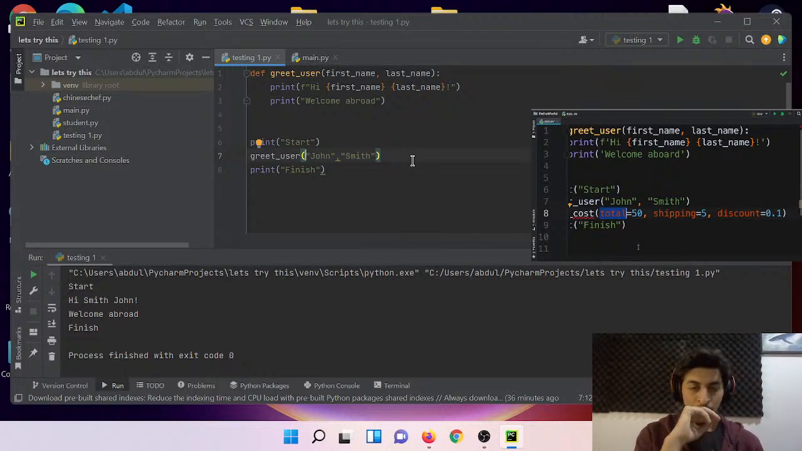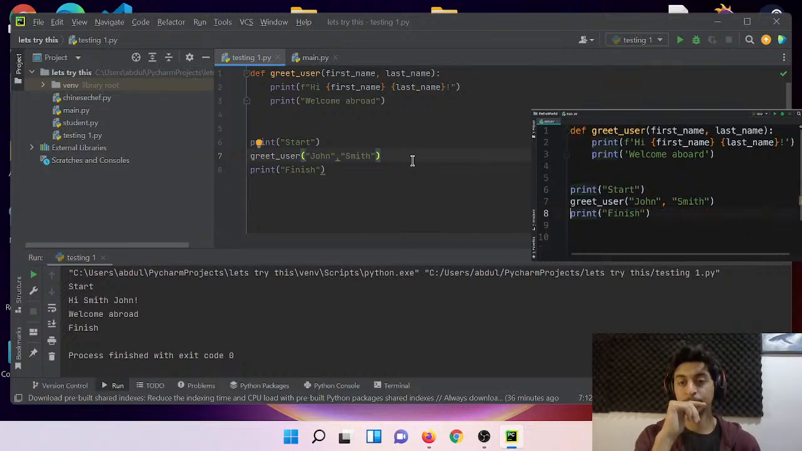Now, there is one more thing you need to know about keyword arguments. These keyword arguments should always come after positional arguments. Let me show you what I mean. So, back to our simple greet_user function. Let's use a keyword argument for the first name. So, let's set first_name to John and see what happens.